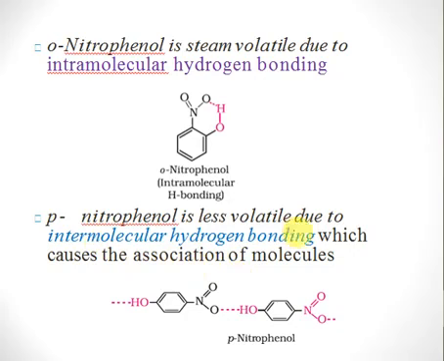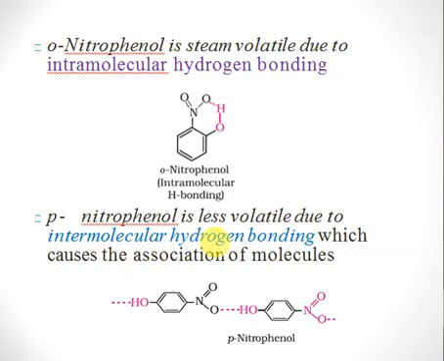Because of intermolecular hydrogen bonding, the molecules become strongly associated. They don't break their bonding. Because of their association, they have stronger intermolecular forces of attraction. You need higher energy to make them into the vapor state, right? A compound can be converted into the vapor state once you break its intermolecular hydrogen bonding.